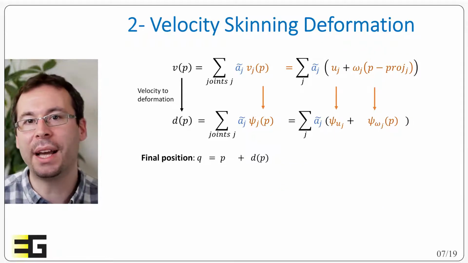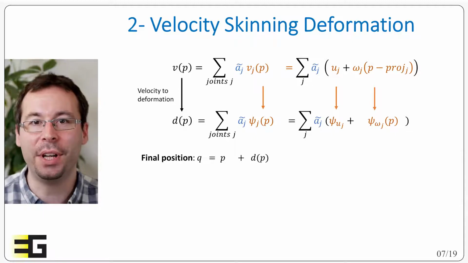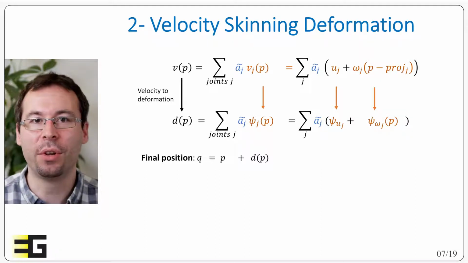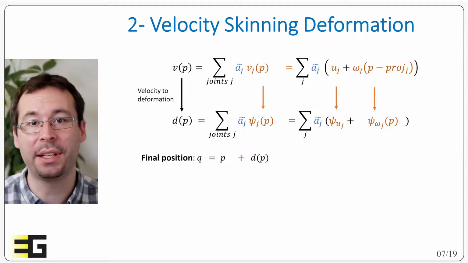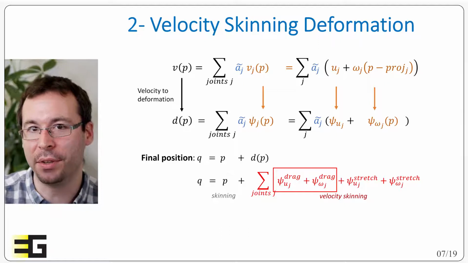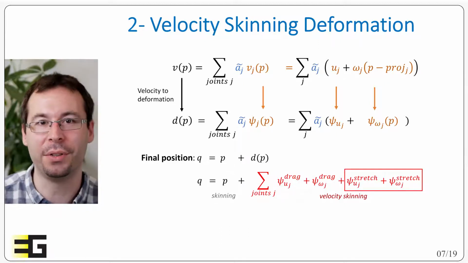Now we are able to characterize precisely the type of motion, and we can even define for each linear and angular velocity a specific parametric deformation. In addition, we want to mimic drag and stretch effects, so we are going to look for four parametric deformers psi: for the drag effect for the linear and angular velocity, and for the stretch effect also for the linear and angular velocity.